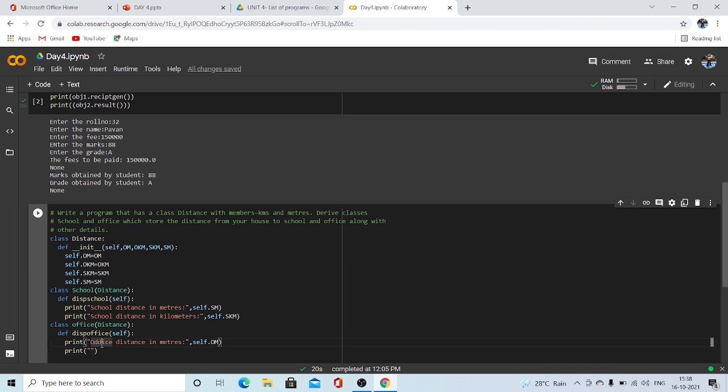Now let's print even the, oh, already said what it is, office. Now we have to print the office distance in kilometers.